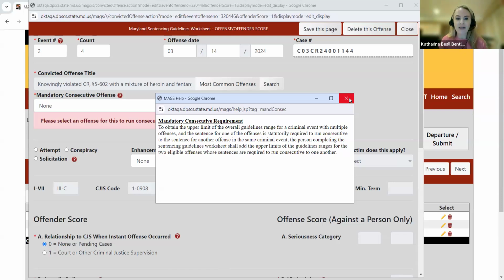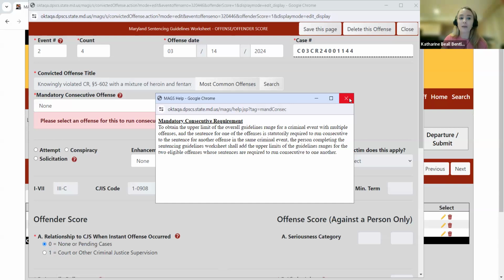So based on this guidelines rule that went into effect on February 1, the upper limit for this offense with the mandatory consecutive sentence will need to be added to the upper limit for the eligible other offense within the same criminal event. In this case, it would be the distribution of heroin.